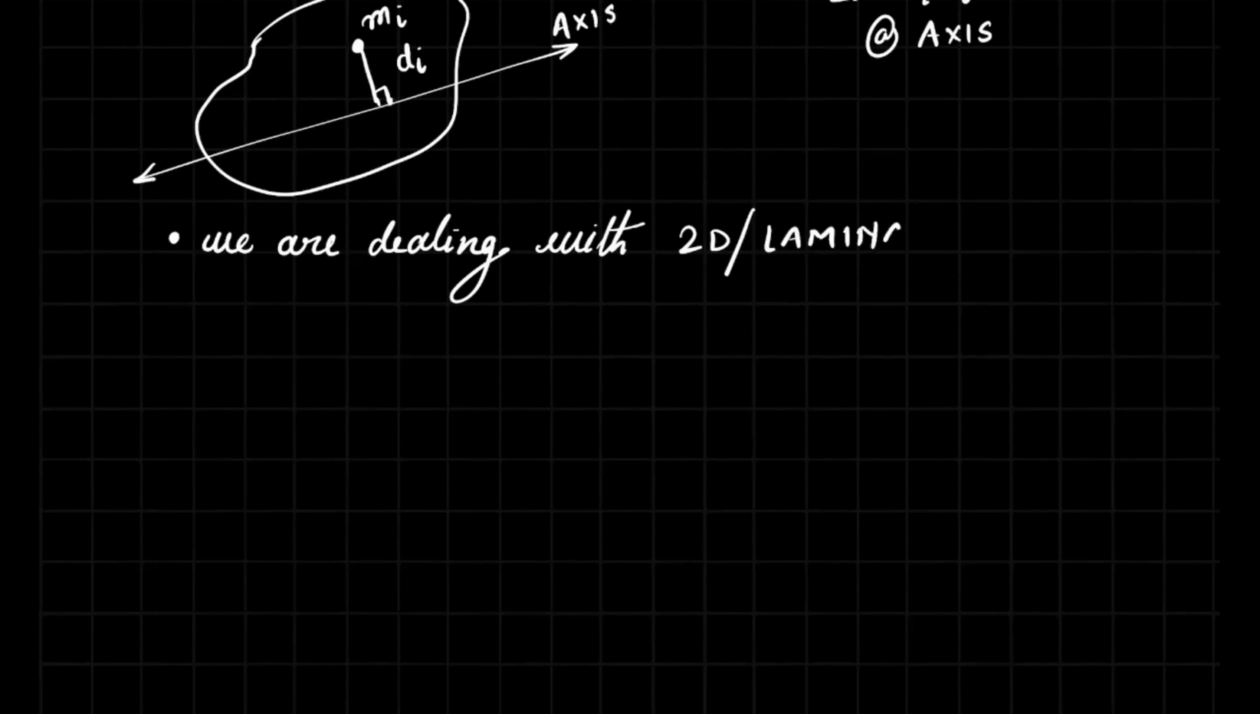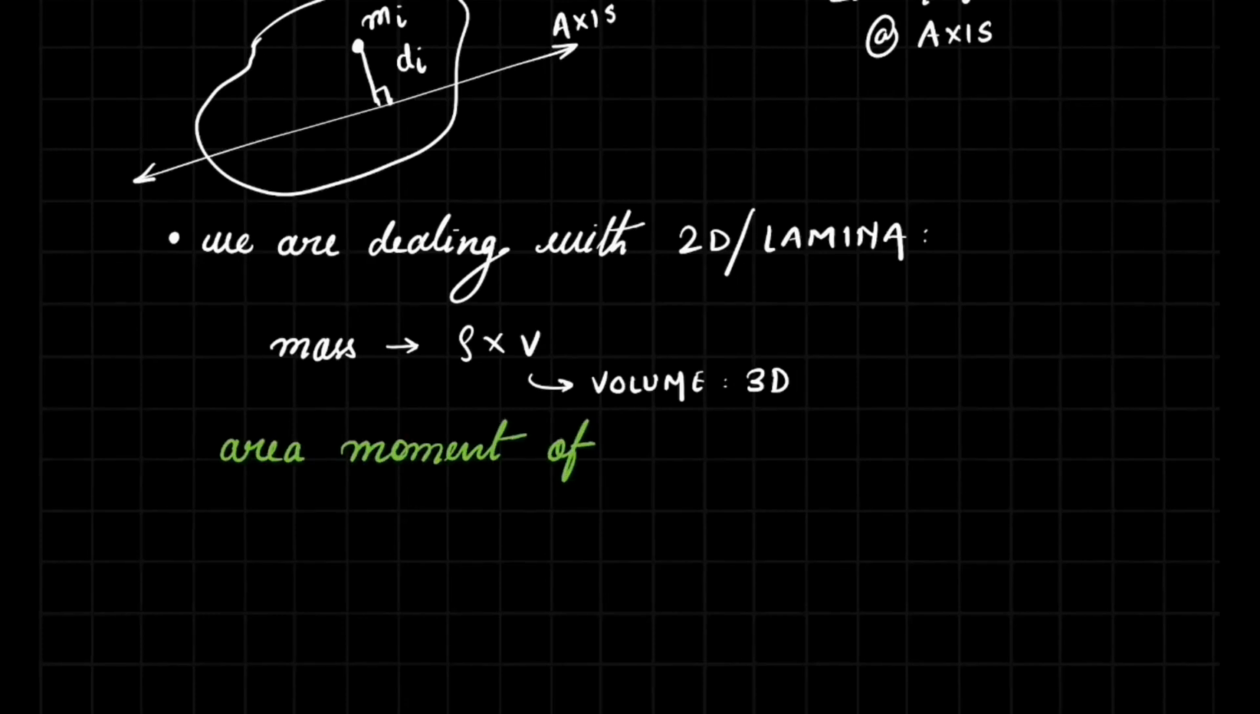Now that we are dealing with 2D or lamina, like previously we saw that the concept of mass doesn't really help us, because you can't really relate the mass of the body with its size, because volume is a 3D concept and mass is given by the density into volume.